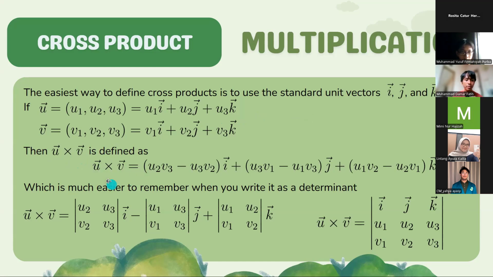cross vector V is defined as the open bracket U2 times V3 minus U3 times V2, and the difference is multiplied by vector I, plus the difference of U3 times V1 and U1 times V3 is multiplied by vector J, plus the difference of U1 times V2 and U2 times V1 is multiplied by vector K, which is much easier to remember when you write it as a determinant.